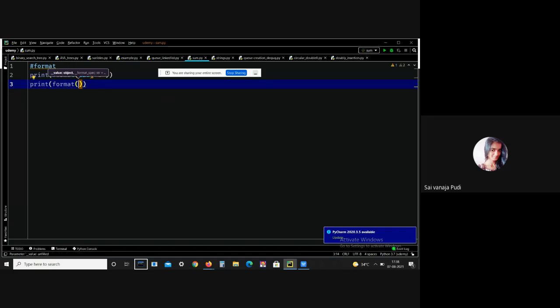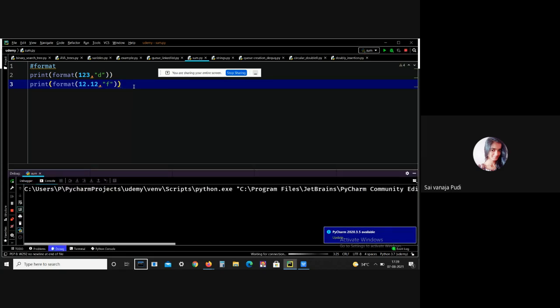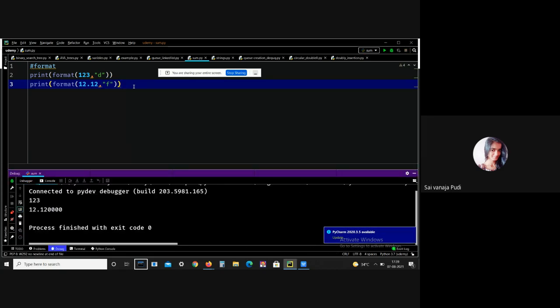Format of 12.12 in float format. See, I got all the outputs clearly. This is what the format function means.